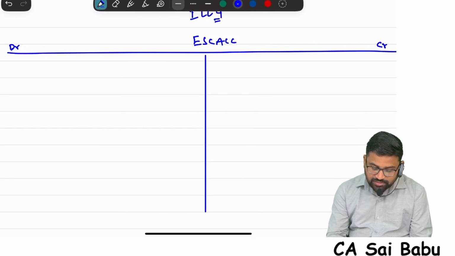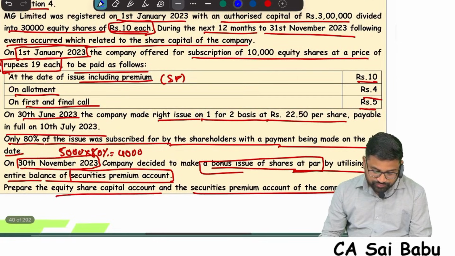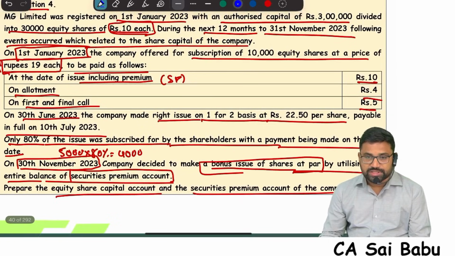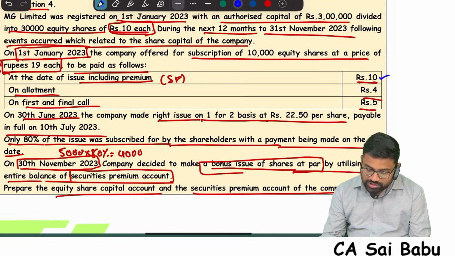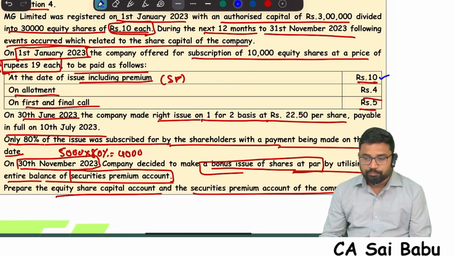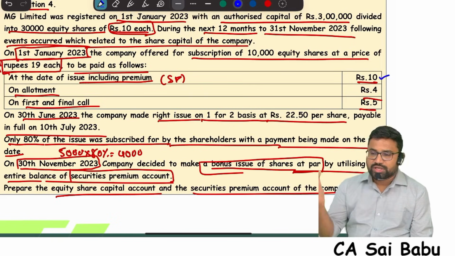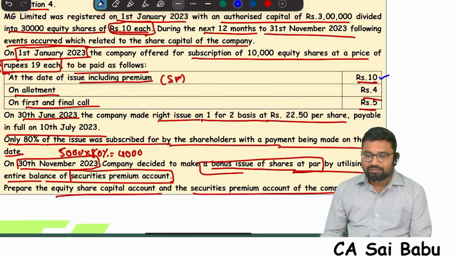First, application money received, correct? How much application money is received? 10,000 into 10 rupees. Application stage amount is how much, sir? 10. So the entry is bank account debit to share application, 10,000 into 10, 1 lakh.